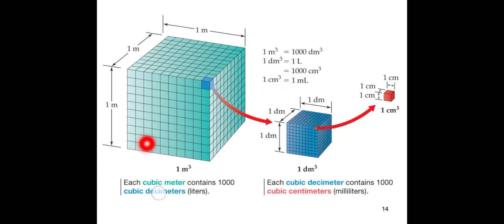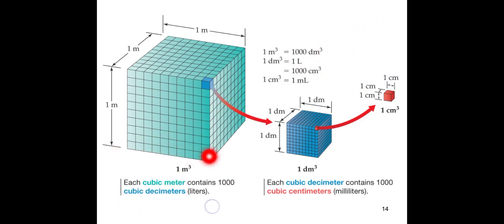So these are the basic conversion factors, how we can convert one term into another. Meter cube into decimeter cube, decimeter cube into liter, decimeter cube into centimeter cube, centimeter cube into milliliter. Follow these simple conversion factors to convert one term into another.